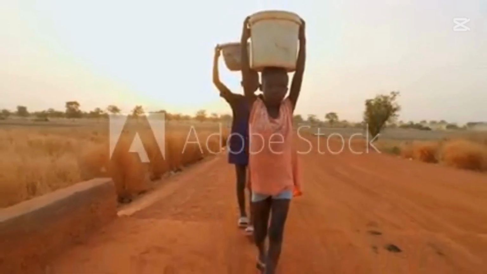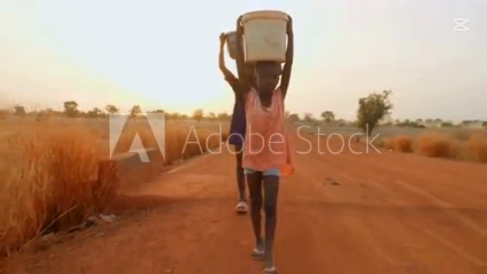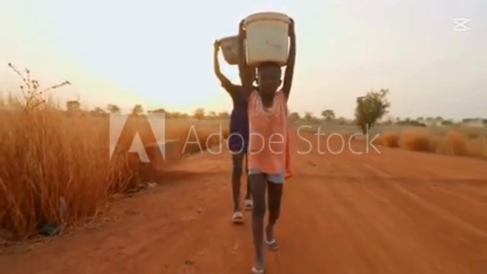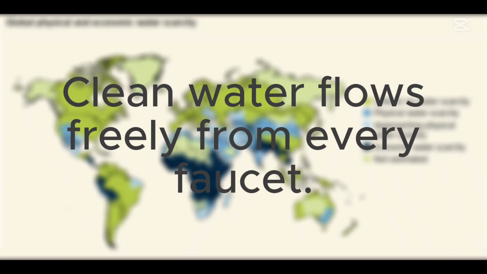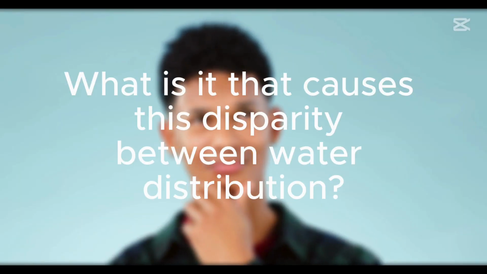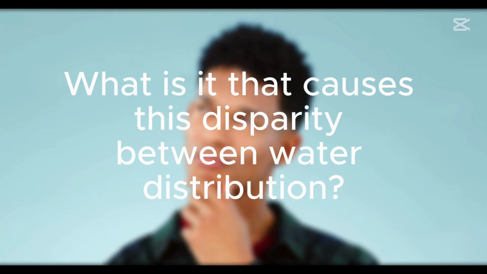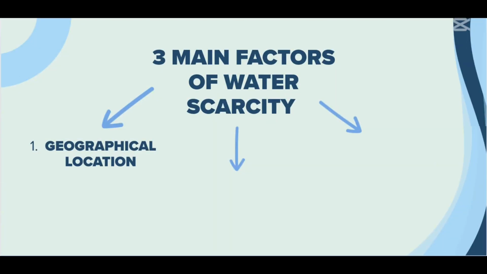An example of this would be a child in sub-Saharan Africa who walks miles daily for water, while in developed countries, clean water flows freely from every faucet. What is it that causes this disparity between water distribution? Water scarcity can be linked to three main factors.